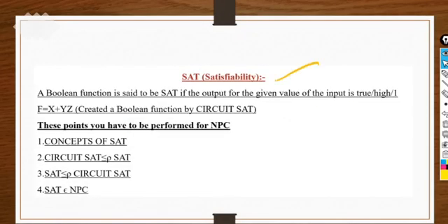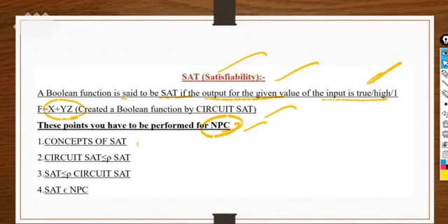Next we have satisfiability. What do we mean by satisfiability here? As you have already seen, a Boolean function is said to be satisfiable if the output for the given input values is true. If it is true, then it is satisfying. For a Boolean function like x plus yz, if it provides the output as true, that means the satisfiability condition is provided. Now we have to check whether this particular problem, satisfiability, is NPC or not.